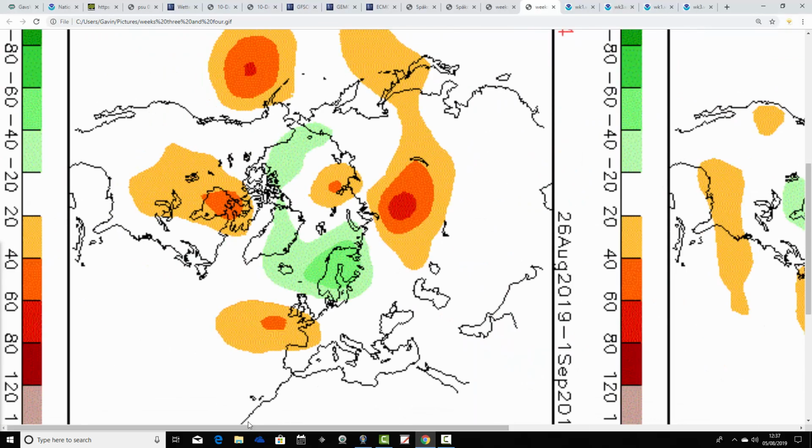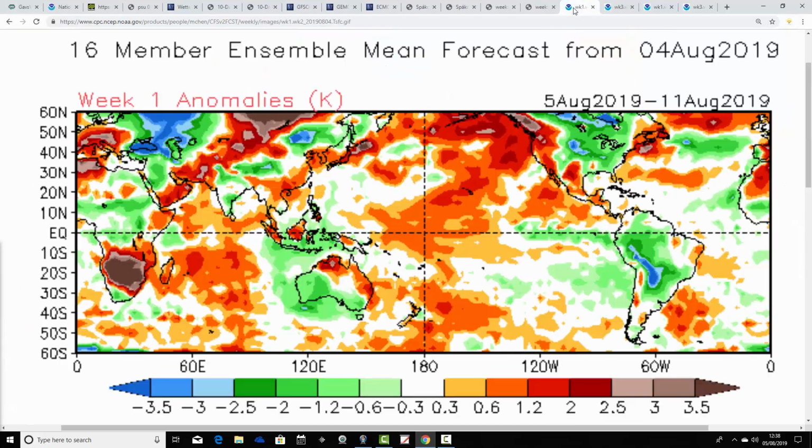And then finally we get to week 4. Signs of a bit of a change here. This gets us from the 26th of August to the 1st of September. Still below average heights to the north, but heights are beginning to rise, look at this, to our southwest. That will be starting to move the jet stream northwards. Is that the beginnings of a classic spell of warmer, drier weather through the early part of September? Certainly won't be the first time we had a warmer, drier spell in early September. That might be the start of that, so we should keep a very close eye on those charts in the week ahead.